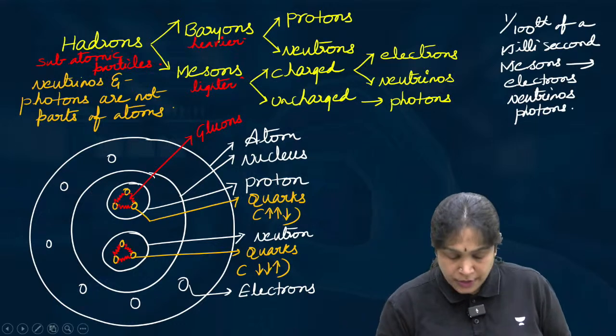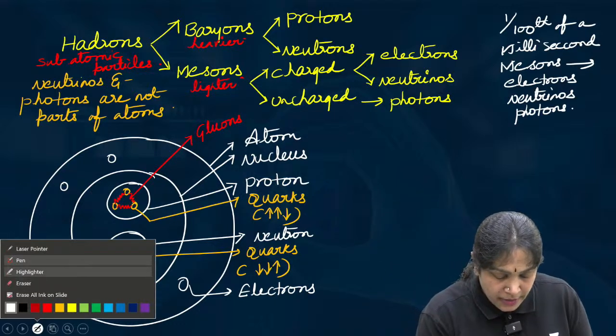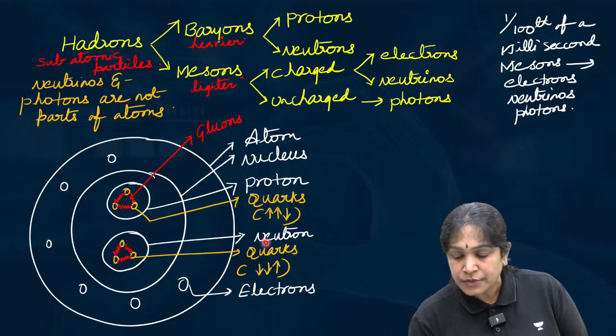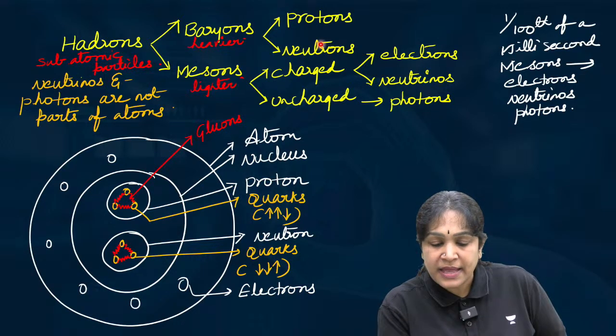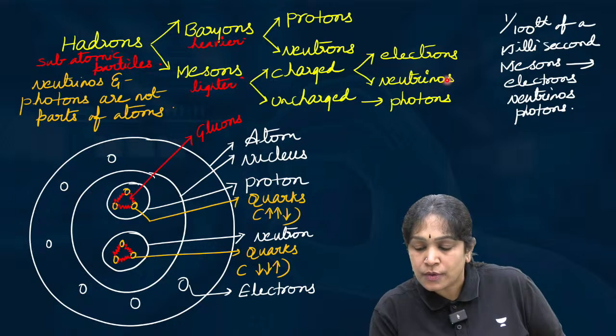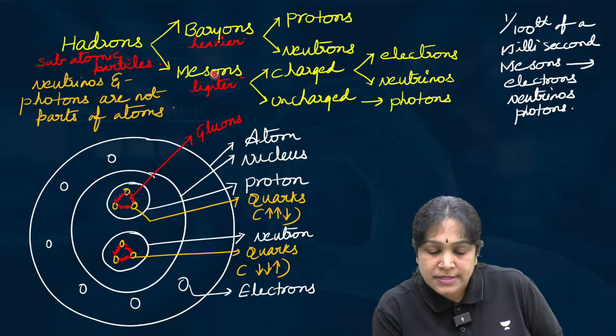It is not neutrons, it is neutrinos. Don't get confused. Neutrons are baryons, neutrinos come from mesons.